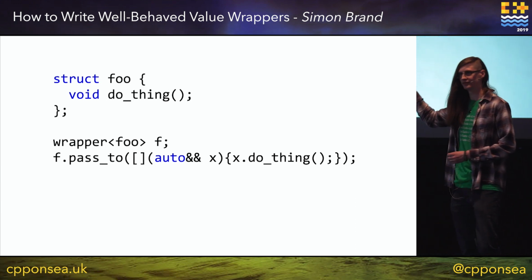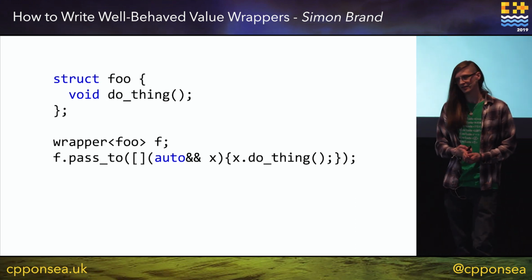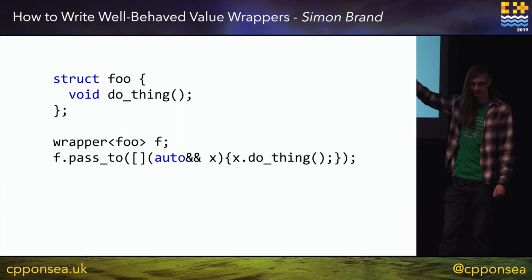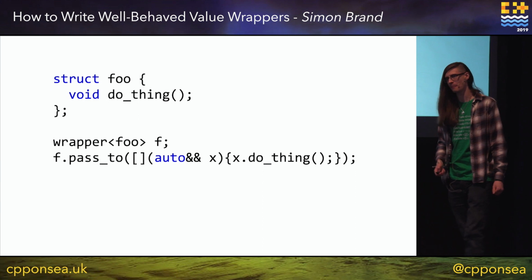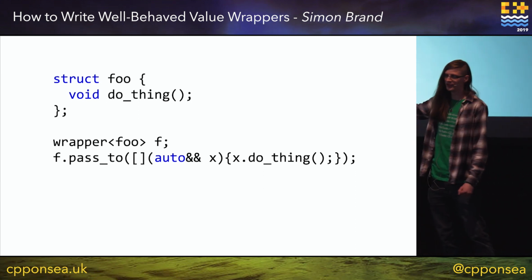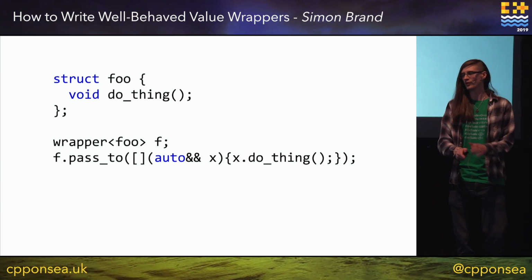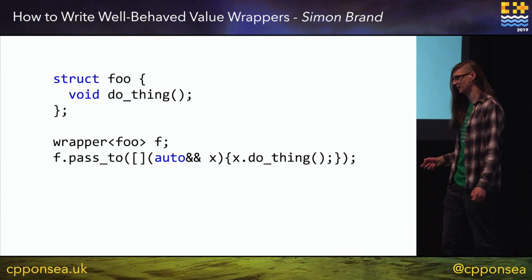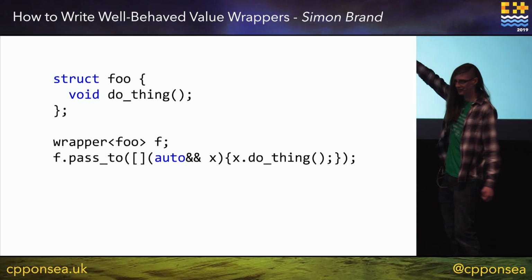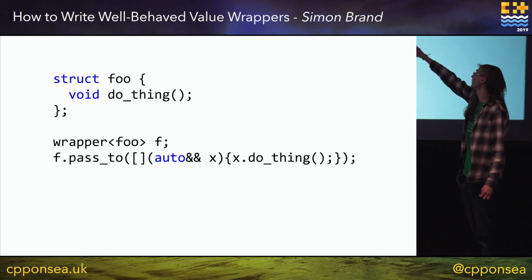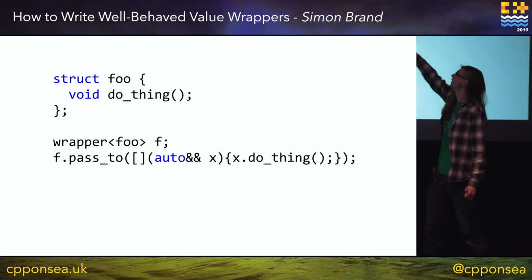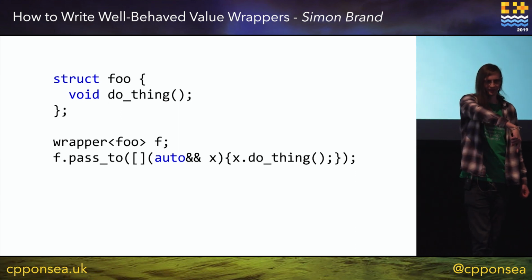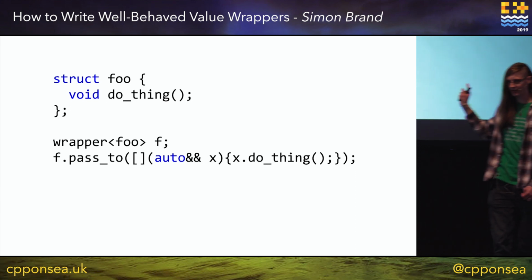So now for a use case. Say we have a class called foo with this dothing function. Our function is non-const. Important to remember. And we have a wrapper of foos, and we try to give it a function which calls dothing on our stored object. So just to be clear, this f gets this function object and is going to call x.dothing on its stored object. Does anyone have any questions about this code?